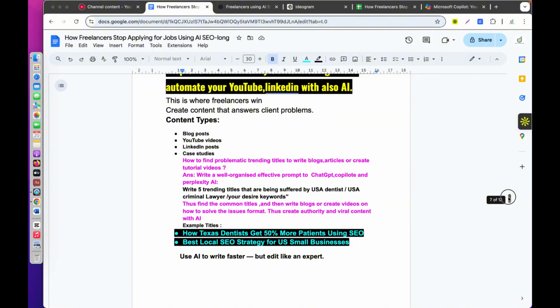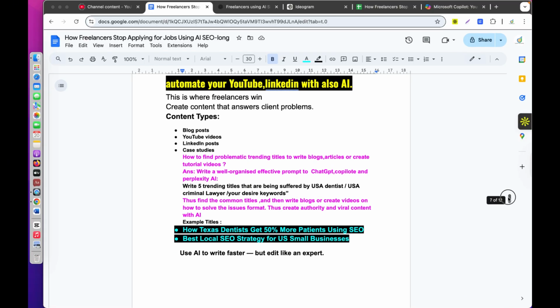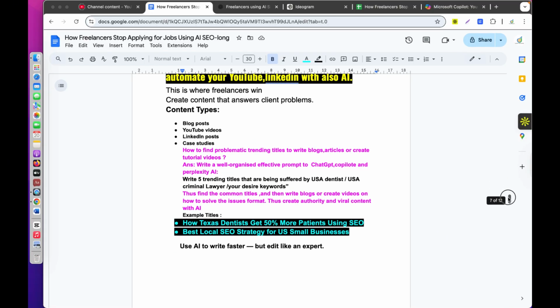Write a well organized, effective prompt to ChatGPT, Copilot, and Perplexity AI. Like this: write 5 trending titles that are being suffered by USA dentists or USA criminal lawyers, or your desired keywords. What keywords are you thinking about? Thus, find the common titles and then write blogs or create videos on how to solve the issues from them. Thus, create authority and viral content with AI.